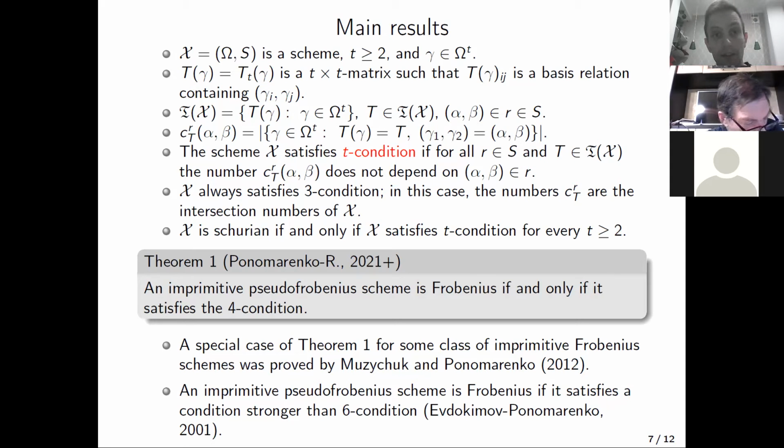Let X be a scheme on the set Omega, and T a positive integer greater than or equal to 2.